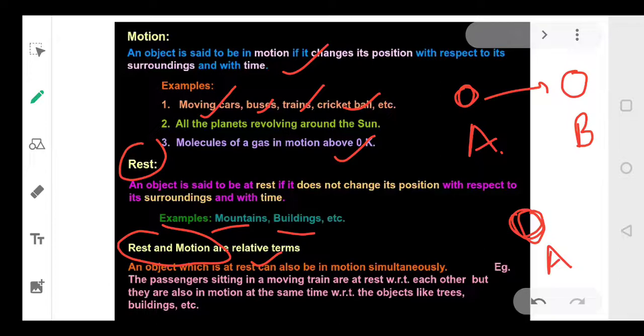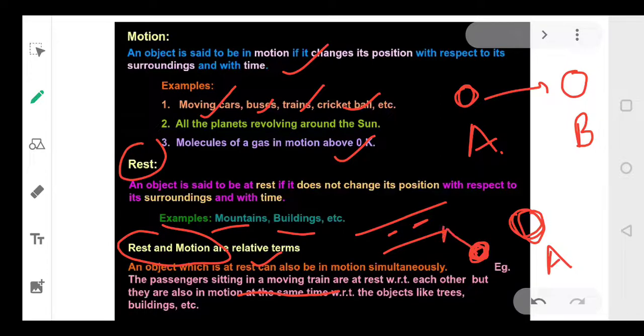So a passenger who is sitting in a moving train, अगर एक पैसेंजर है, मान लीजिए ये ट्रेन है हमारी, इसमें 2 पैसेंजर्स बैठे हुए हैं, तो अगर ये एक दूसरे को नोटिस करते हैं, they will see that both are at rest because both are not moving, they are sitting at one place. But if I am standing at the platform, what I'll see?